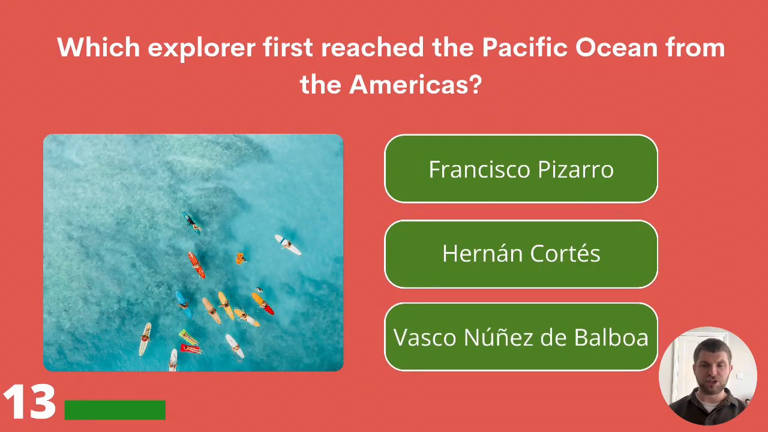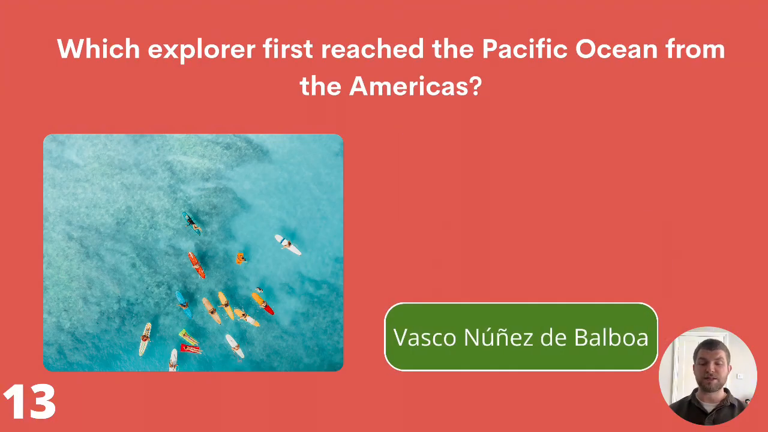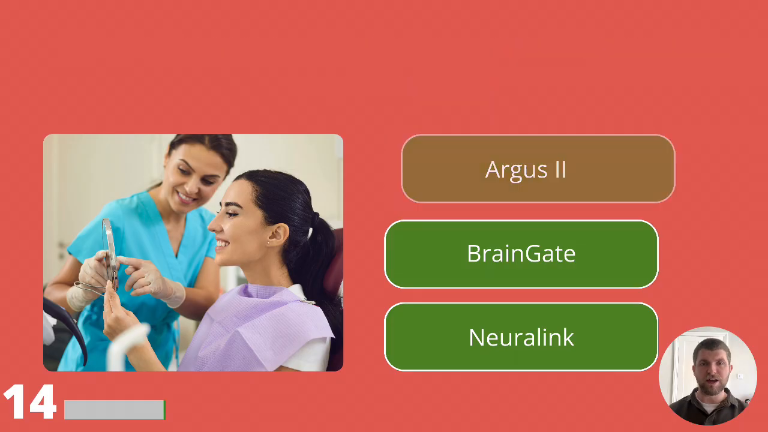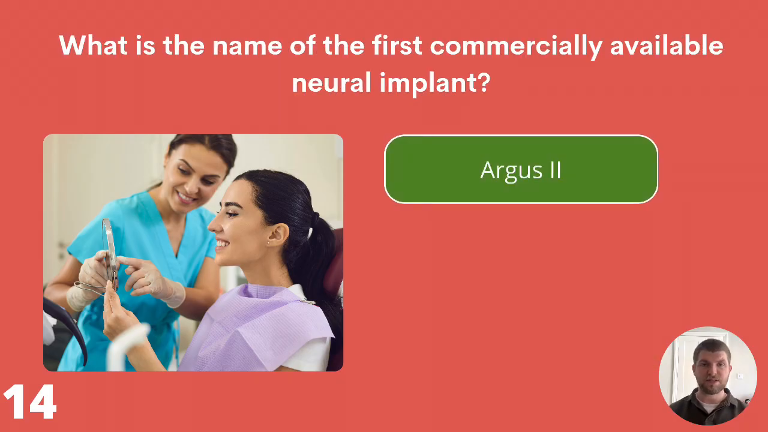Which explorer first reached the Pacific Ocean from the Americas? Francisco Pizarro, Hernan Cortez, or Vasco Núñez de Balboa? The correct answer is Vasco Núñez de Balboa. What is the name of the first commercially available neural implant? Argus II, BrainGate, or Neuralink? The first commercially available neural implant was Argus II.